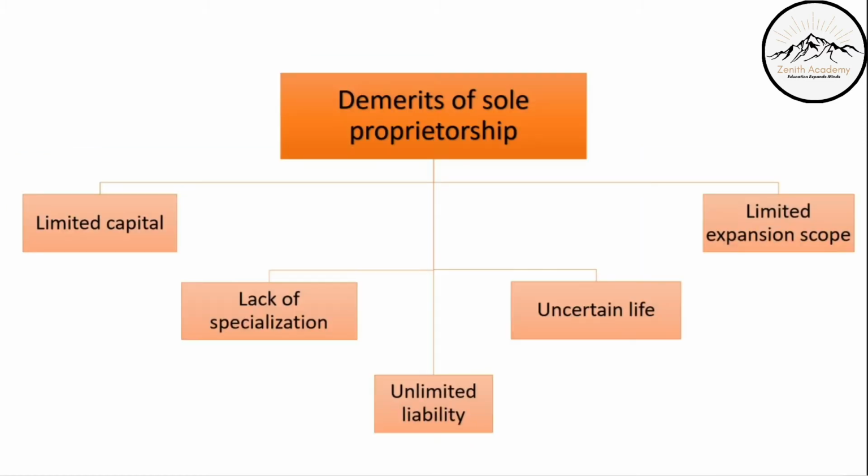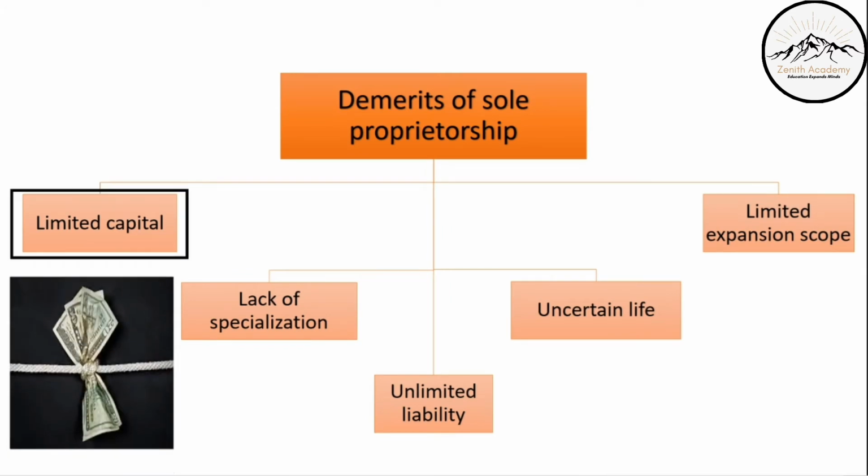Now let's move to the demerits of sole proprietorship. Limited capital. This is obvious, because if it's just one person that is starting the business, the capital, the money will be limited to that one person. Whatever that one person brings to the table is all the money there will be.